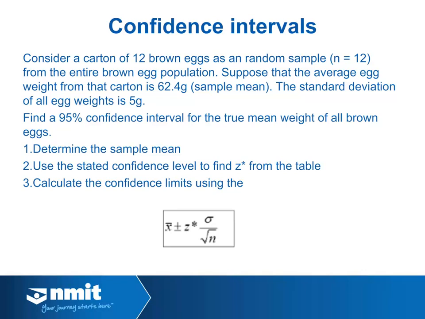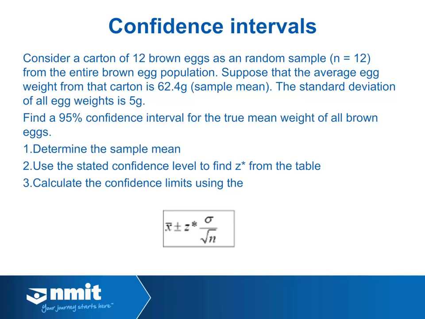We wish to estimate the true mean weight of a brown egg. So we randomly sample 12 brown eggs by getting a random carton of eggs. Within this random carton, which contains 12 eggs, the average weight of an egg is 62.4 grams.